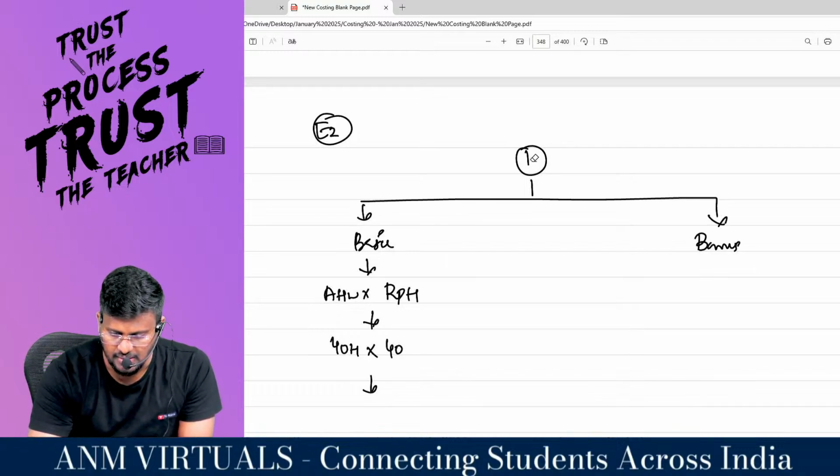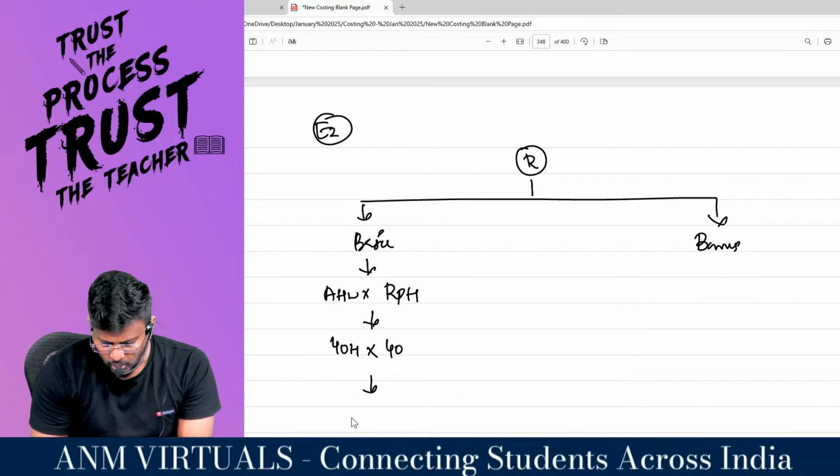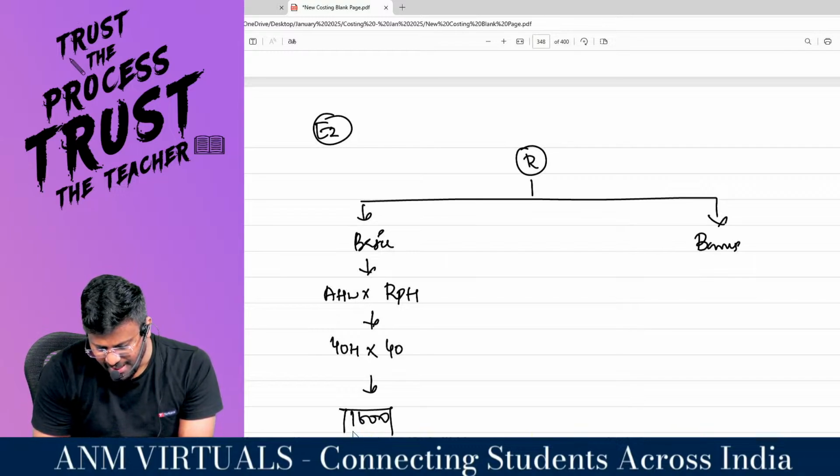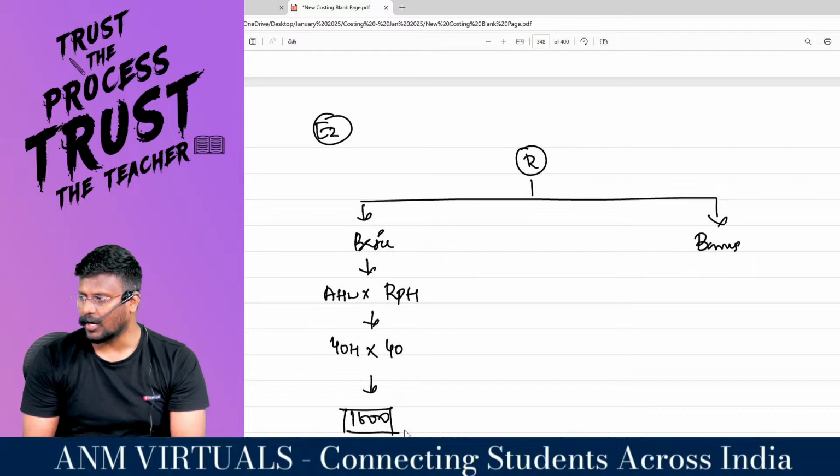This is not as per Halsey, sorry. This is as per Rowan. So 1600 rupees is the basic for worker number 1 as per Rowan.